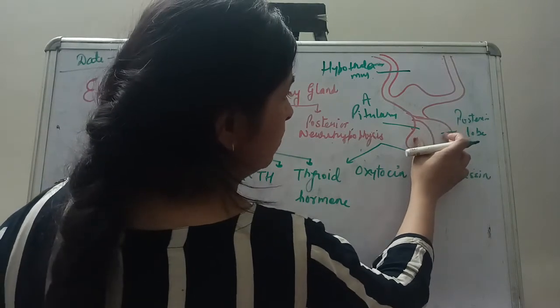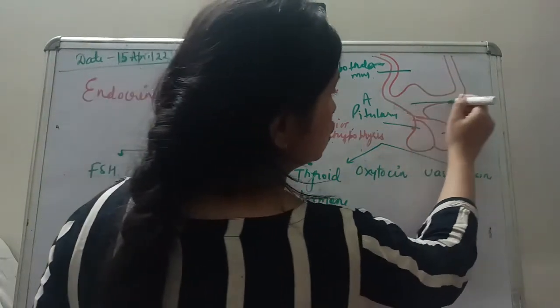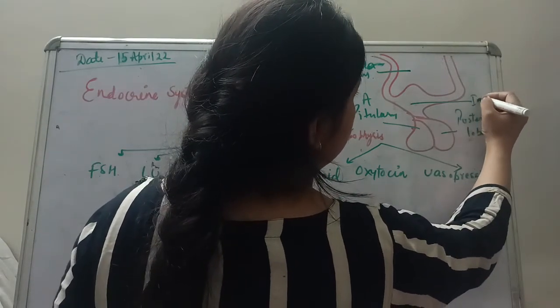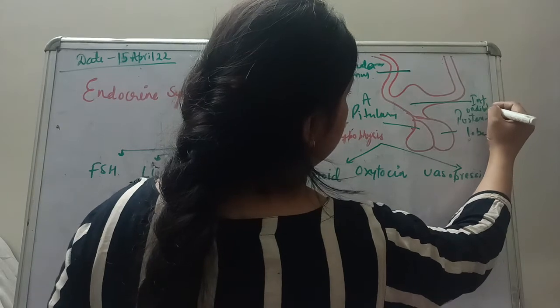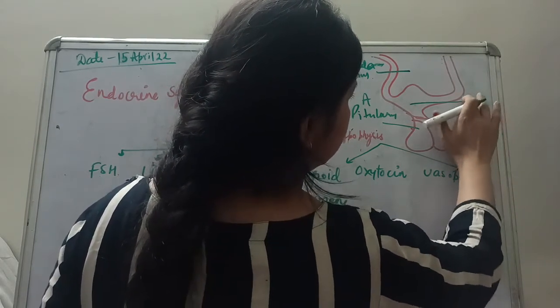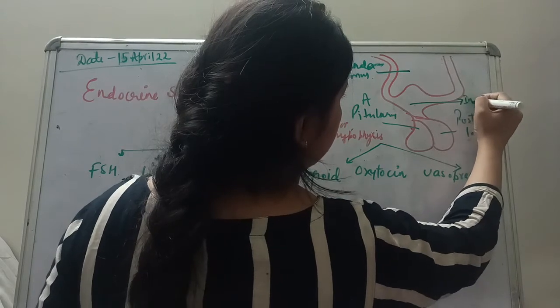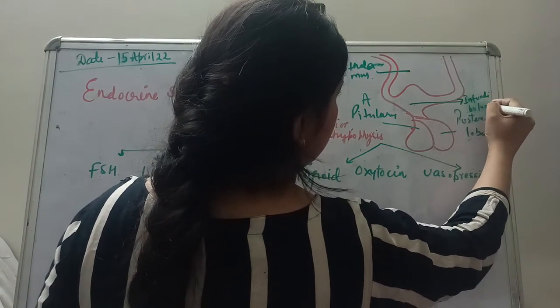Now these 2 lobes are connected to the hypothalamus via a stalk-like structure called the infundibulum. Let me write it again, it's a little bit messy. Infundibulum.